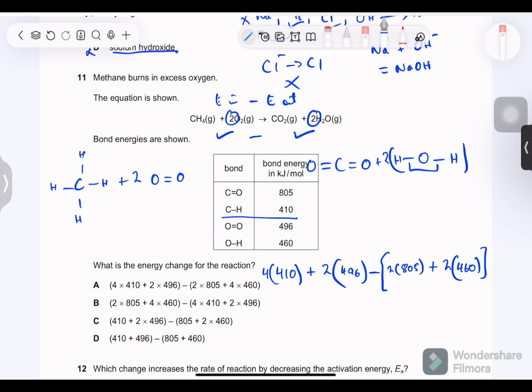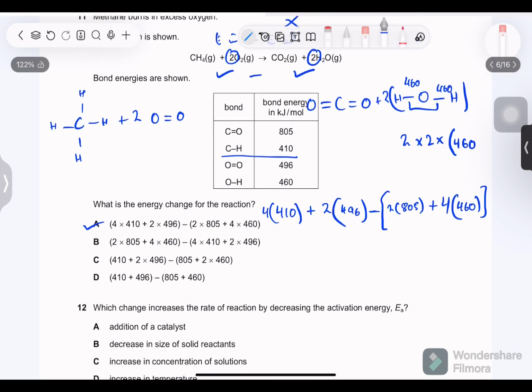Because we have two bonds over here. So 2 times 2 times the bond energy, 460. So 460 over here, 460 over here, and then the 2 outside. So this will give us 4 over here. This is correct. So this is a calculation based question. You don't need to look at all the options.